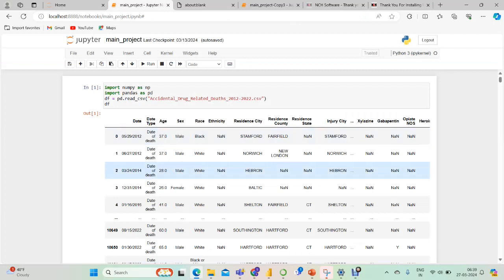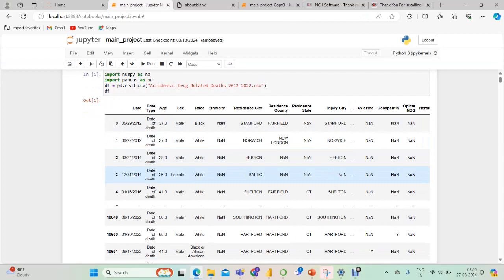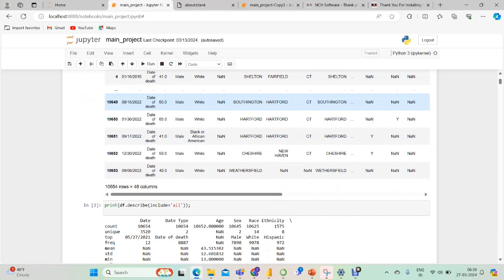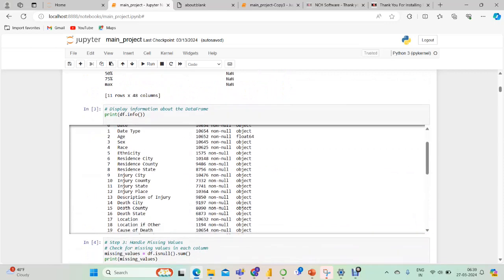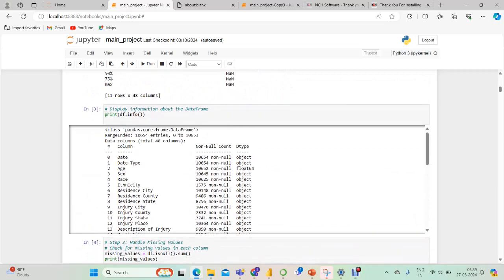This is our original data set, and this is the code for that. And this is the code for getting information of all the columns and rows.